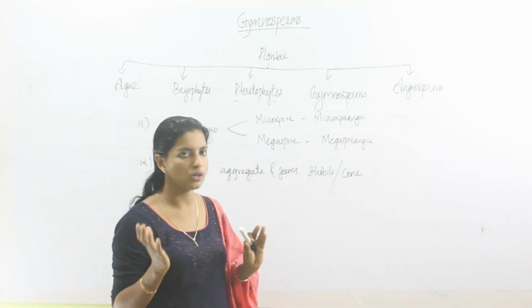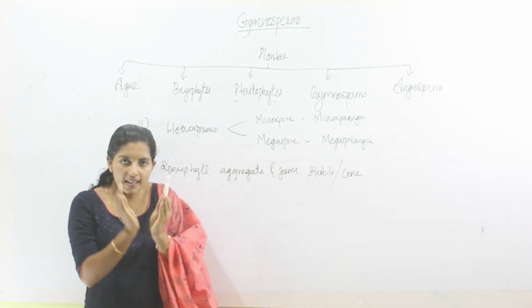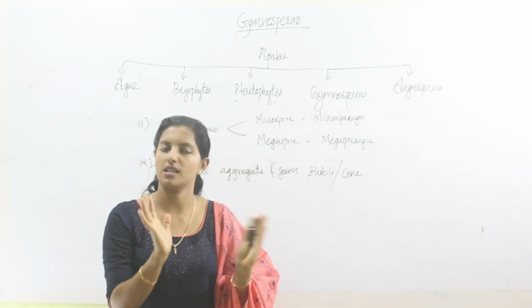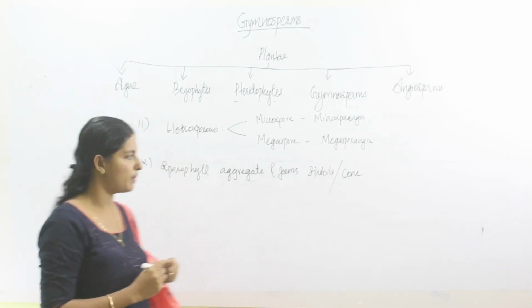Then what is strobili or cone? These sporophylls aggregate together and form a structure. That structure is called a cone or strobili.